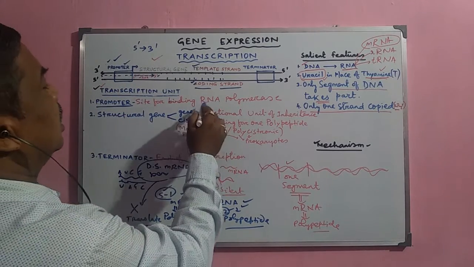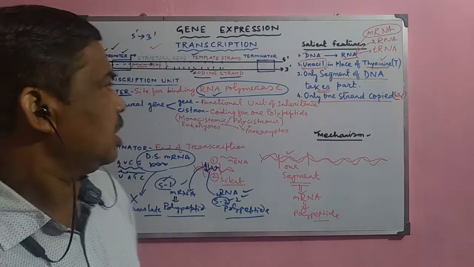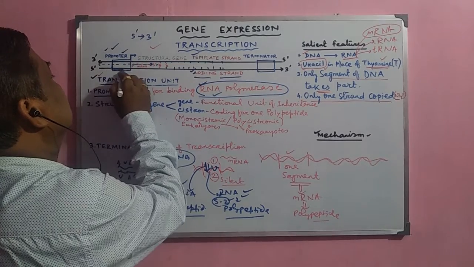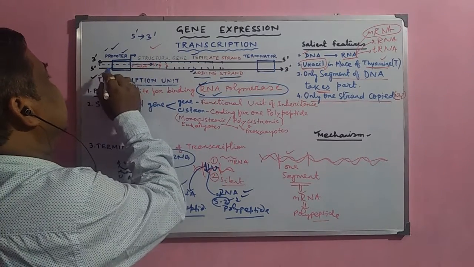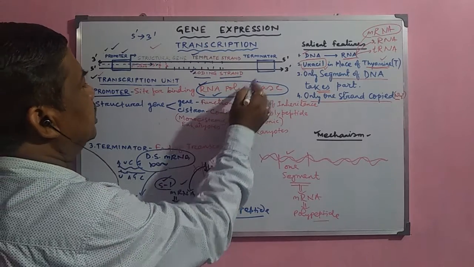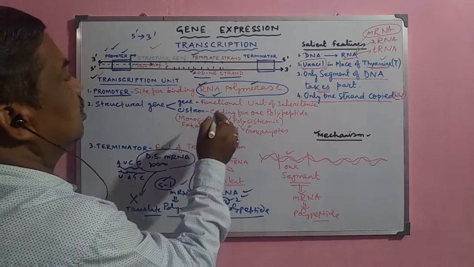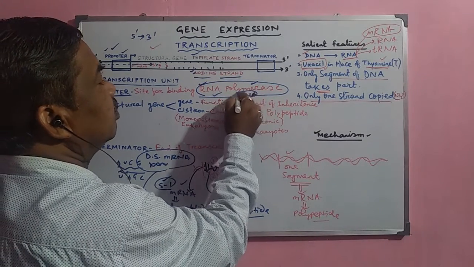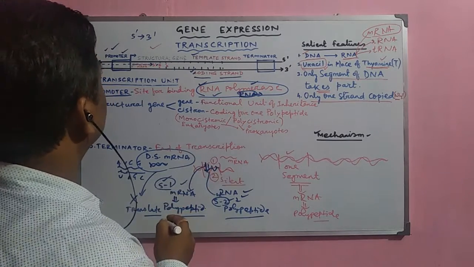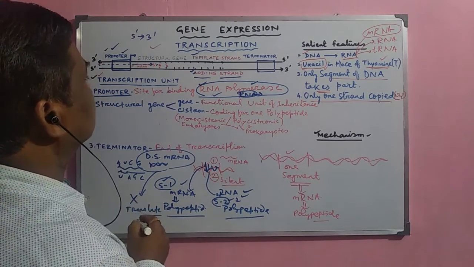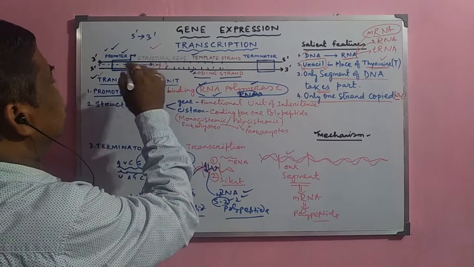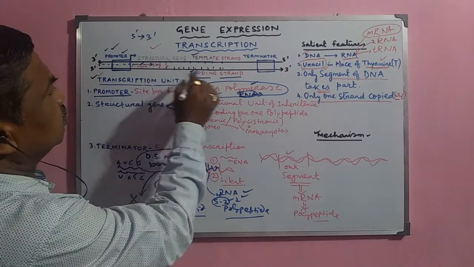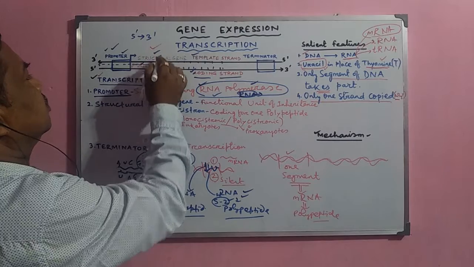Now the RNA polymerase enzyme binds to the promoter region, and this RNA polymerase synthesizes the RNA primer. Once this RNA primer is formed, it will start and form the mRNA. That is why, at the promoter site, the RNA polymerase normally binds and polymerizes the mRNA molecule. It starts here. Now the middle part of this DNA consists of the structural gene.